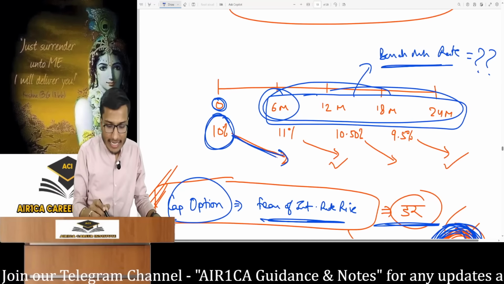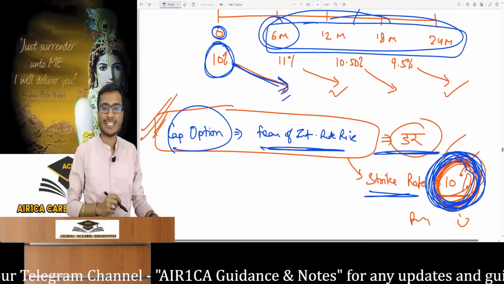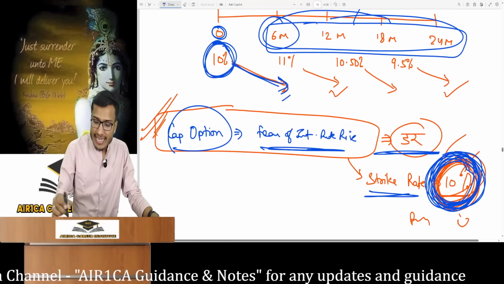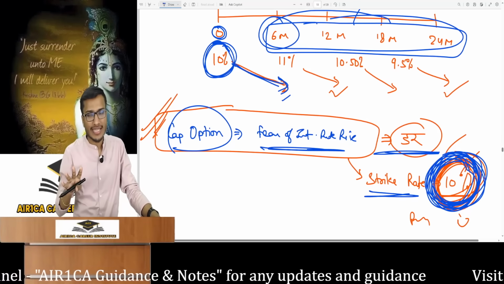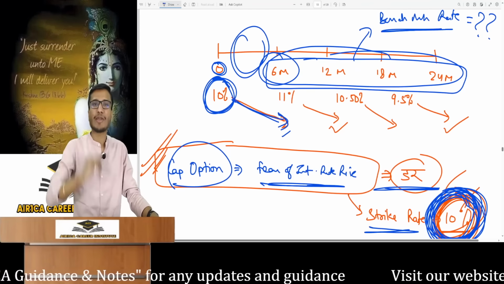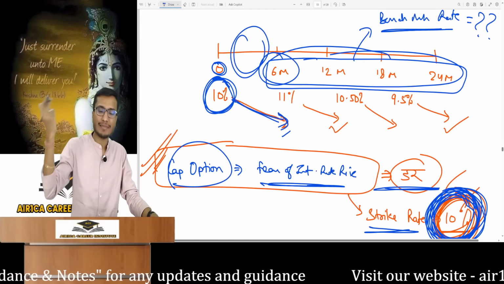Initially the rate is 10% and the interest for 6 months will be paid here. The interest rate that exists in the market at time 0 is generally the same as or even higher than the strike rate of the cap option. This means in the first reset period, you will never get a payoff from it. The payoff will come later.